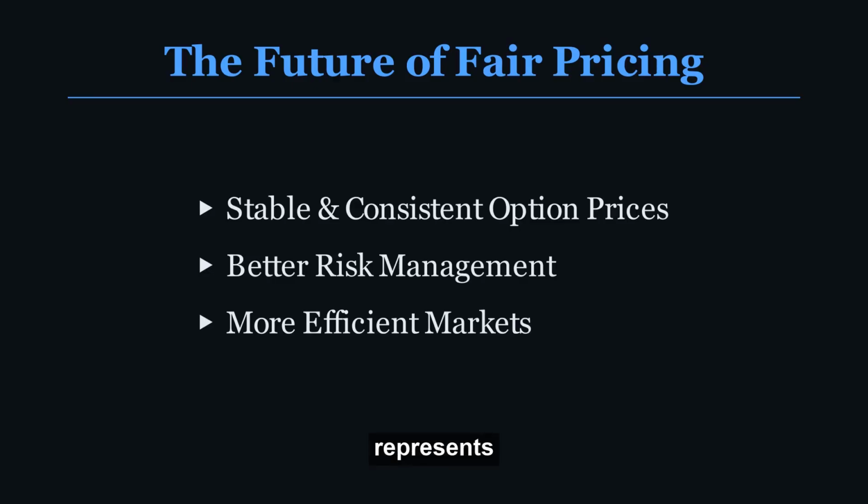So, what does this all mean for the future of finance? Arbiter represents a significant leap towards more stable and consistent option prices. It provides better tools for risk management, allowing financial institutions to more accurately assess and hedge their exposures. Ultimately, by ensuring that options markets are truly arbitrage-free, it contributes to more efficient and fair markets for everyone. It's a fascinating blend of advanced mathematics and cutting-edge AI, working to keep the financial system honest.